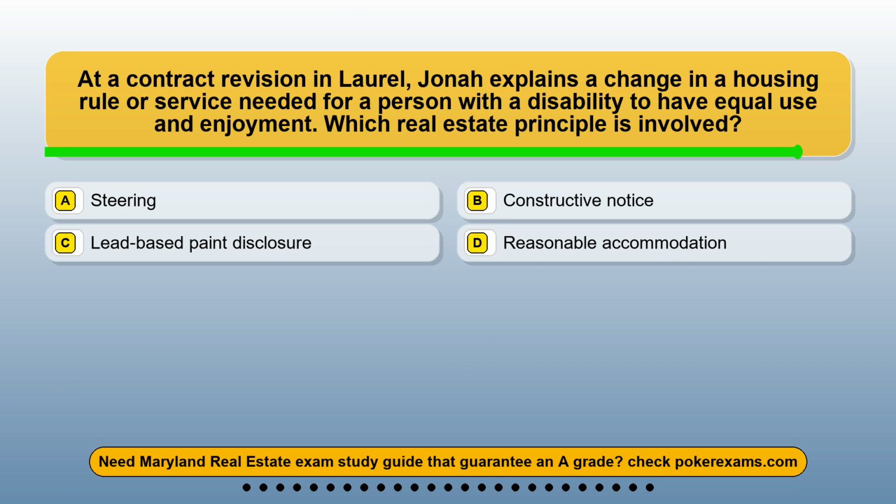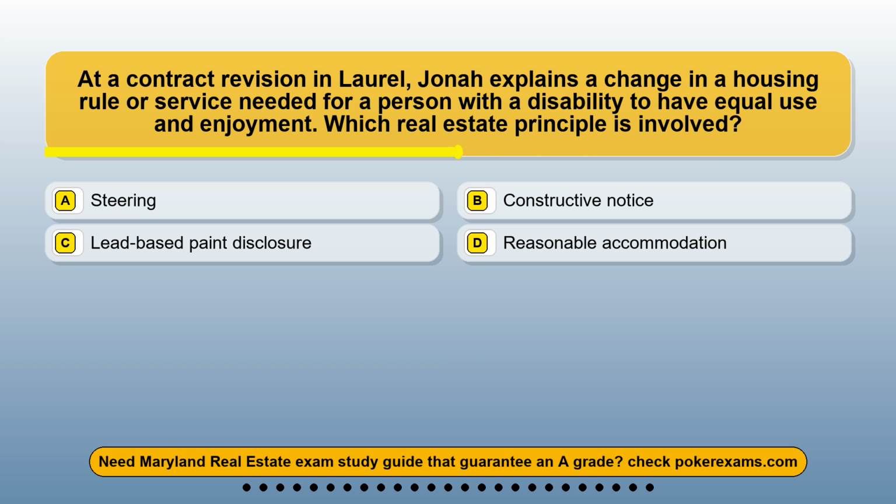Question 10. At a contract revision in Laurel, Jonah explains a change in a housing rule or service needed for a person with a disability to have equal use and enjoyment. Which real estate principle is involved? Option A. Steering. Option B. Constructive notice. Option C. Lead-based paint disclosure. Option D. Reasonable accommodation.